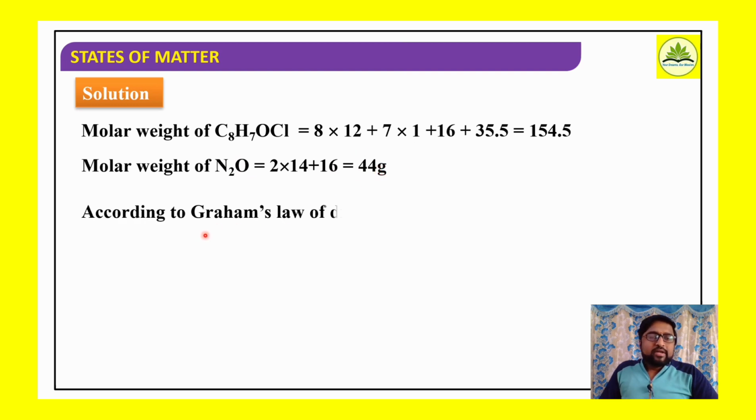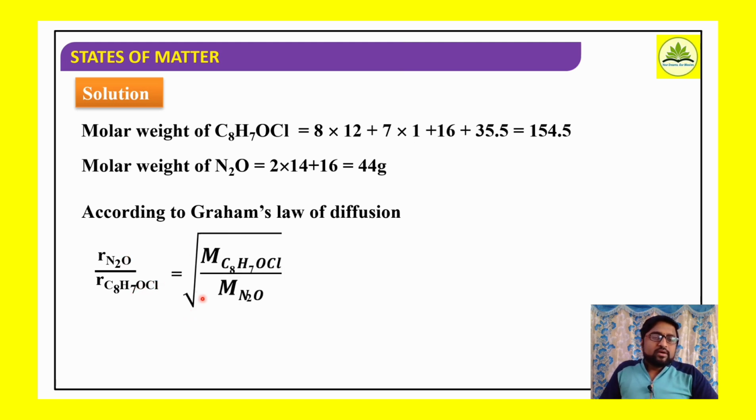According to Graham's law of diffusion, the rate of diffusion of nitrous oxide, the laughing gas, to the rate of diffusion of the weeping gas is equal to the square root of the molecular weight of the weeping gas to the molecular weight of the laughing gas.